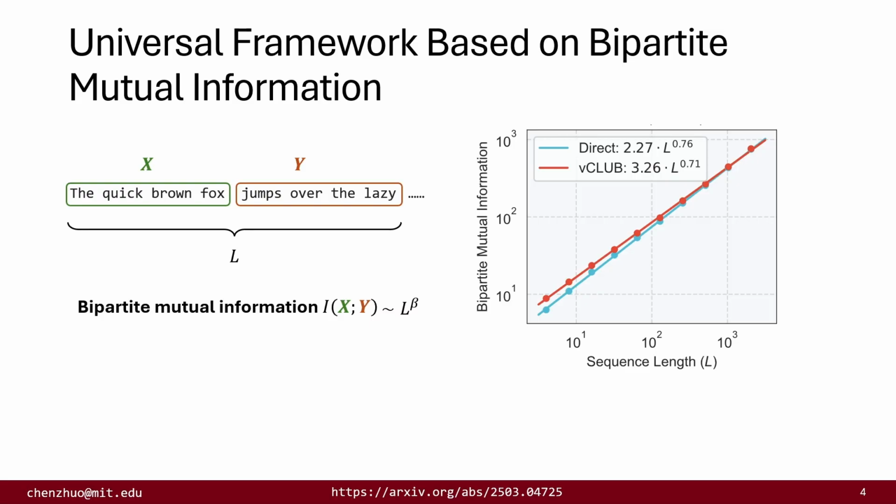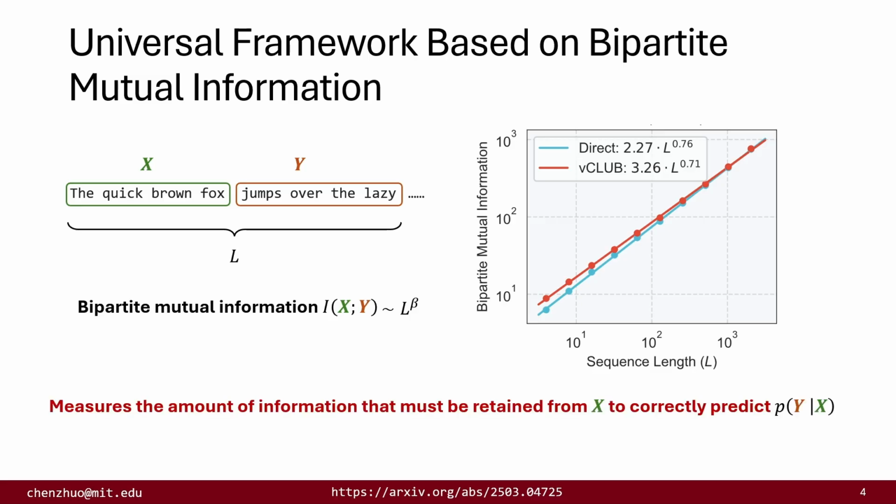This observation is confirmed using various estimators on multiple datasets and across different cuts. This bipartite mutual information exactly quantifies the amount of information that must be retained from the random variable X in order to correctly predict the conditional probability of Y given X. Therefore, it is crucial for large language models to be capable of capturing the power law growth of mutual information in order for effective long context modeling.